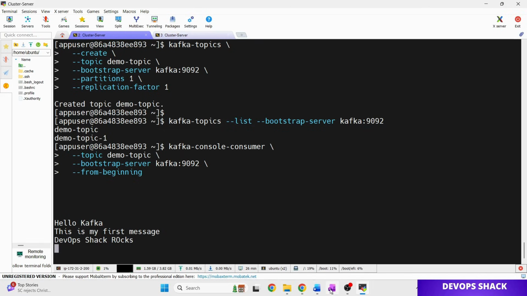So the whole point that I was trying to explain is that Kafka acts like a nervous system, and if multiple services want to communicate with each other, they can easily do so by sending their events or messages to Kafka, and other services can pick them up from Kafka itself.